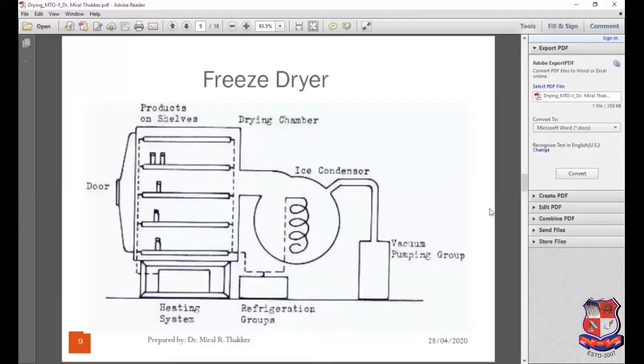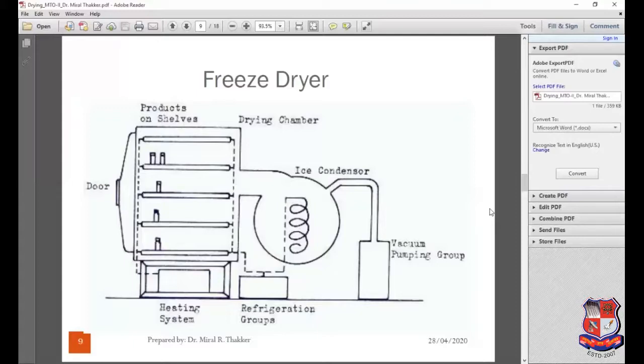Moving ahead to the second one, that is the freeze dryer. A schematic diagram of the freeze dryer has been shown over here. Freeze drying is a process used to dry extremely heat sensitive materials. Getting this? For those materials which are extremely heat sensitive, we have to use a freeze dryer.